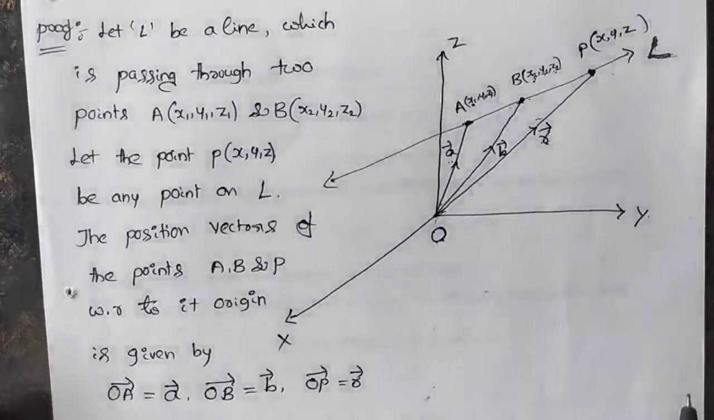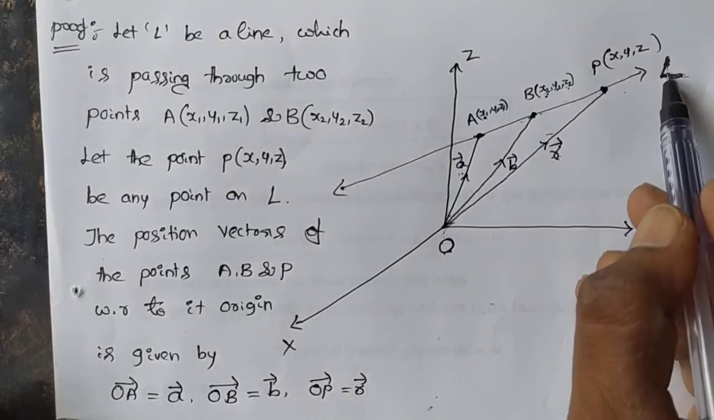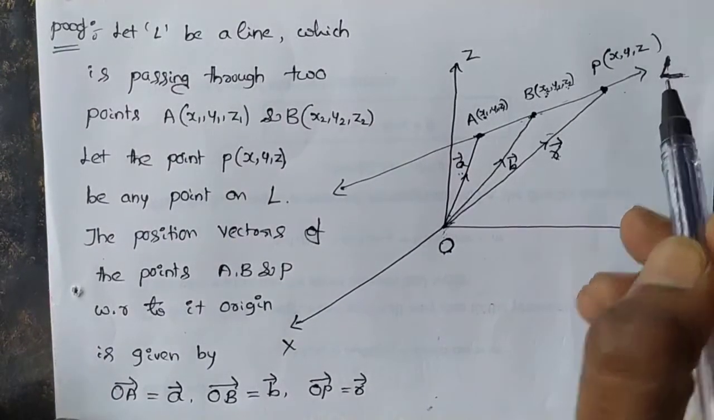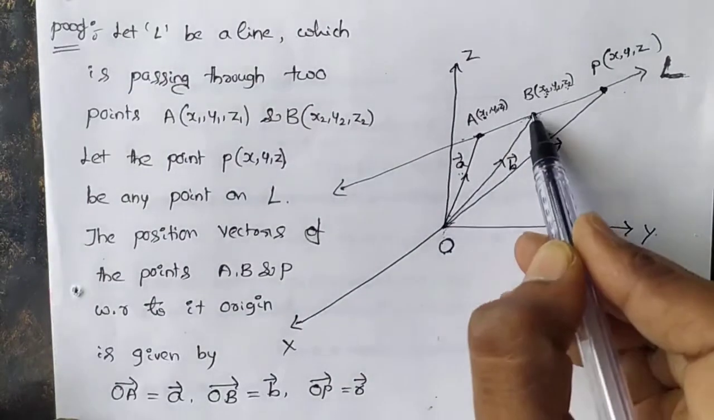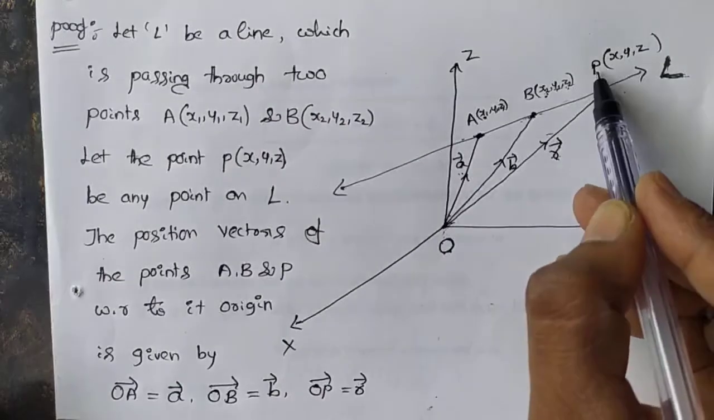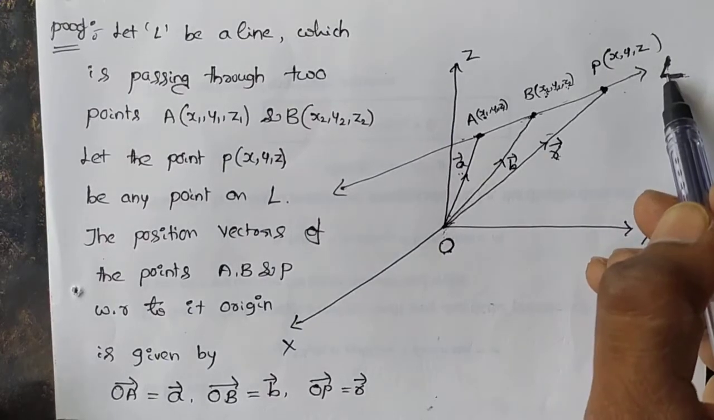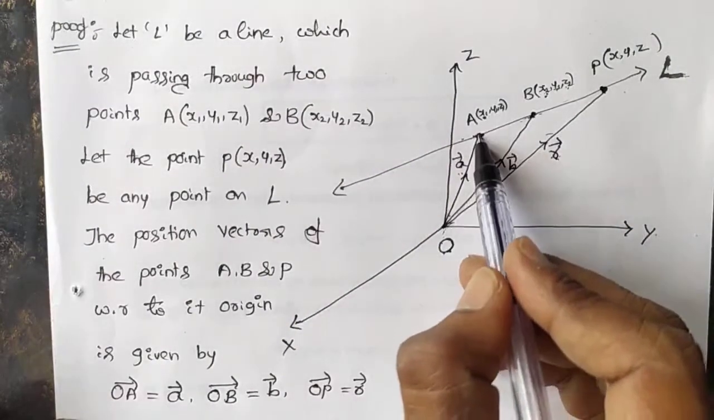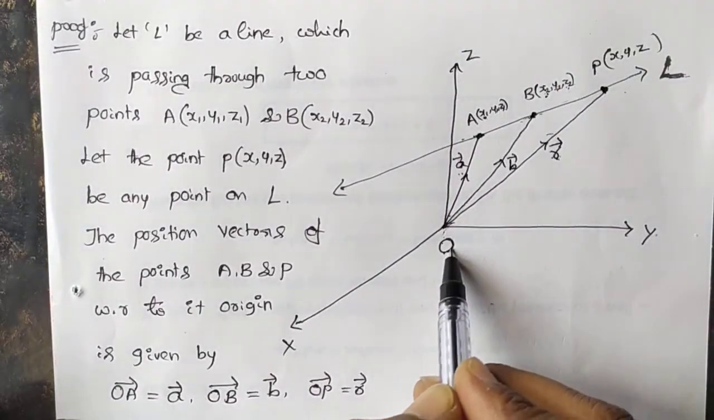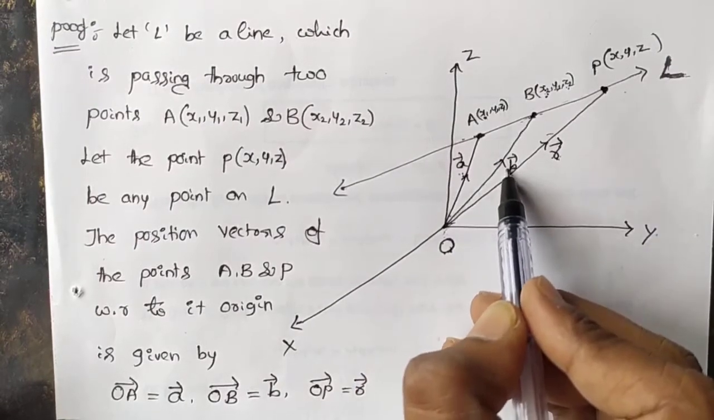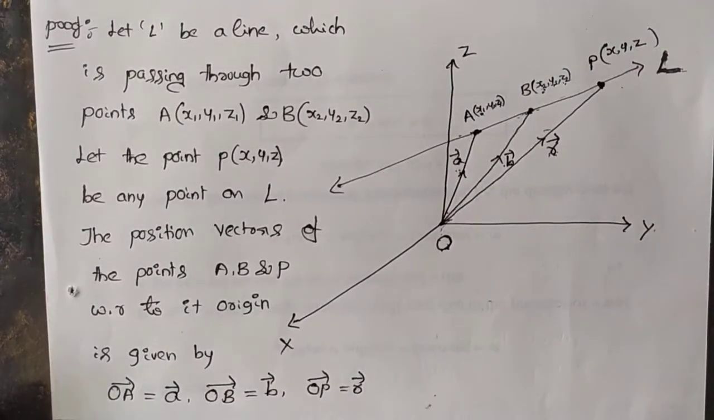Once again, I will repeat the explanation. Kindly listen properly. Let L be a line which is passing through the 2 points A (x1, y1, z1) and B (x2, y2, z2). Let the point P be any point on the line L. The position vectors of the points A, B, and P with respect to the origin are A vector, B vector, and R vector. Understood? It is the explanation of the figure.